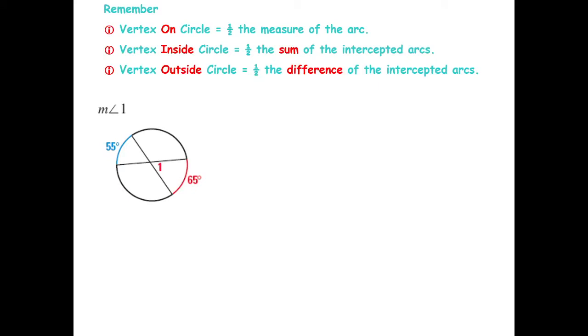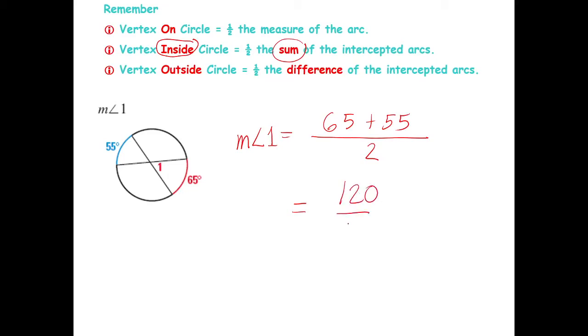What about this? What are you going to do with the arcs? Are you going to add them or subtract them? Add. So take note, inside, get the sum. So 65 plus 55 divided by 2. 65 plus 55 is how much? 120 divided by 2. What's the angle here? 60 degrees. So, simple concept.